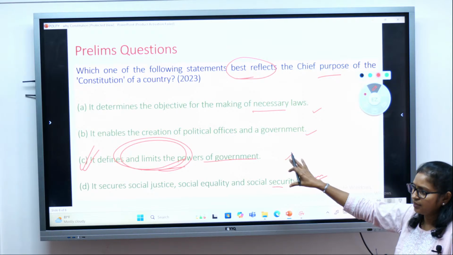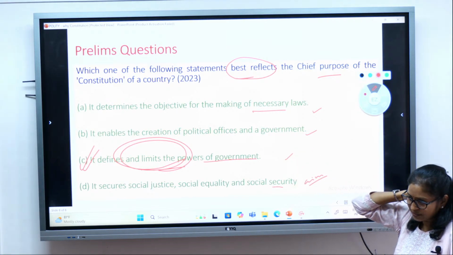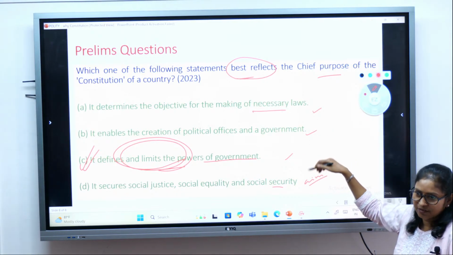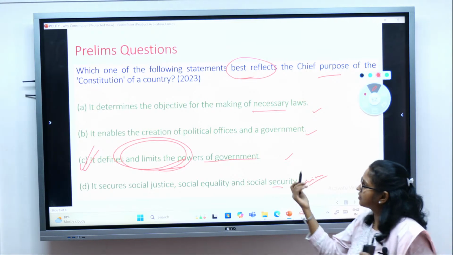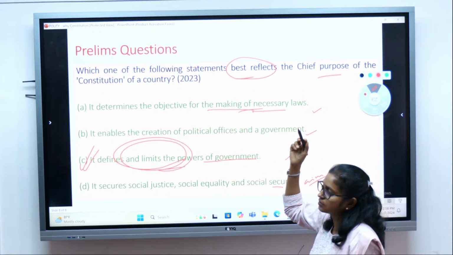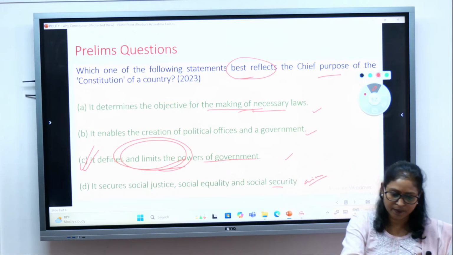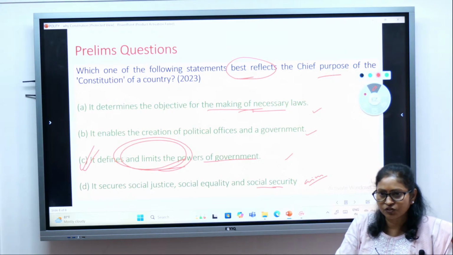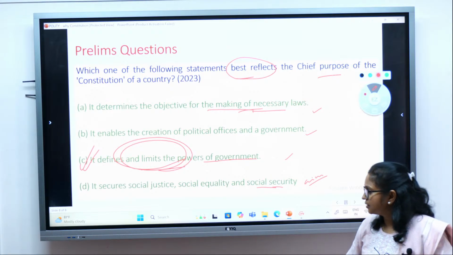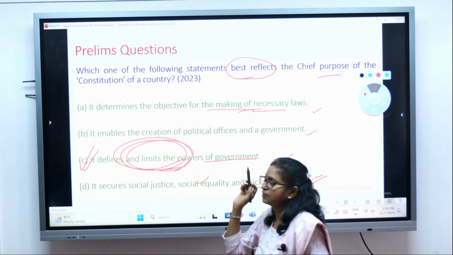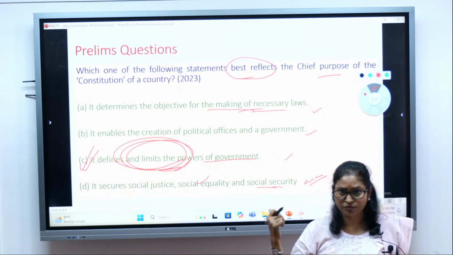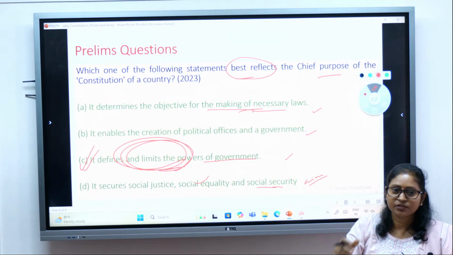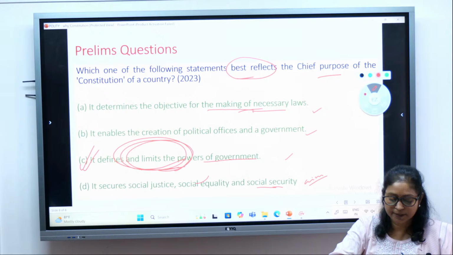So this question is very, very easy for somebody who has very good conceptual clarity, but somebody who has studied it in a superficial manner will think, okay, all the statements seem to be correct, so they may mark something, like making necessary laws is the chief purpose, or securing social justice is a very important feature of the Constitution. But actually it provides the limits on the power of the government. This is the chief function, and we have also seen in the functions, right? One of the important functions was that it provides limitation on the power of the government, right?